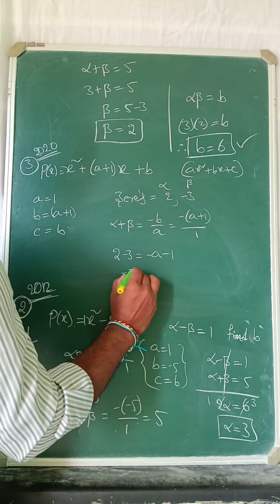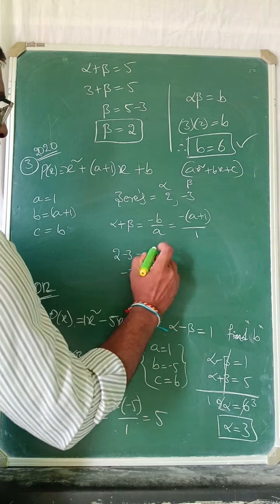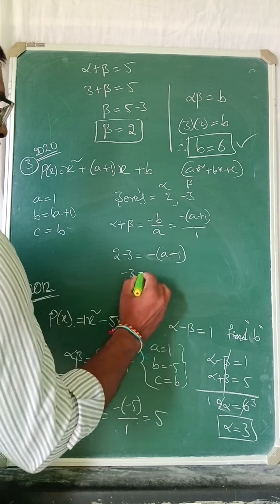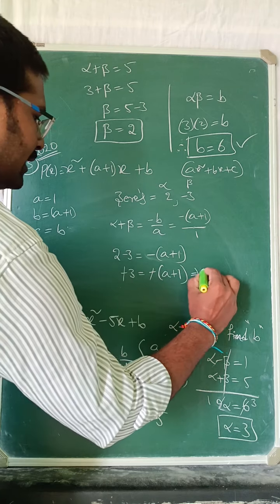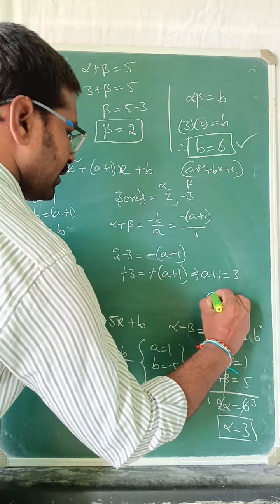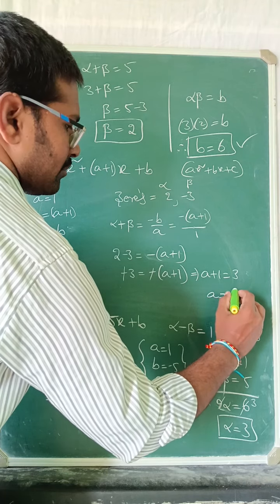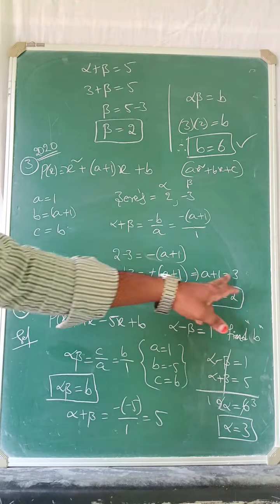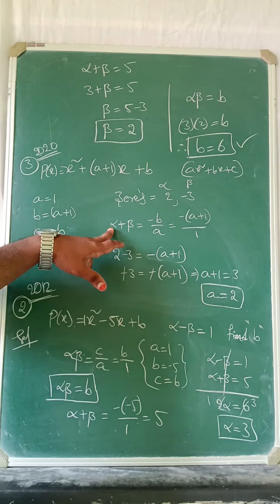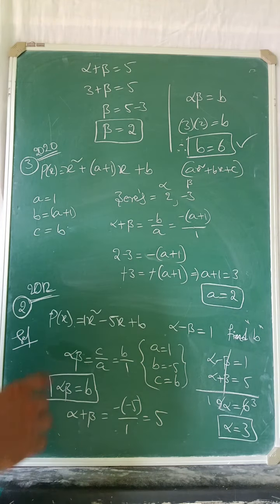Now 2 minus 3 means minus 3. We keep it like this: minus of (a plus 1). Minus minus cancel, a plus 1 equal to 3. a equal to 3 minus 1, that is 2. See, here we got the a value.